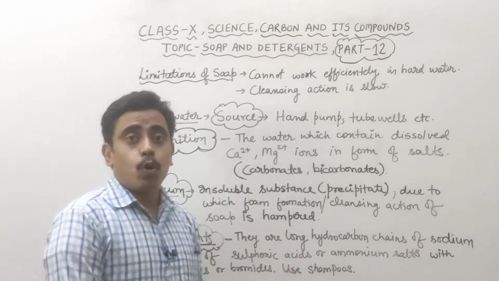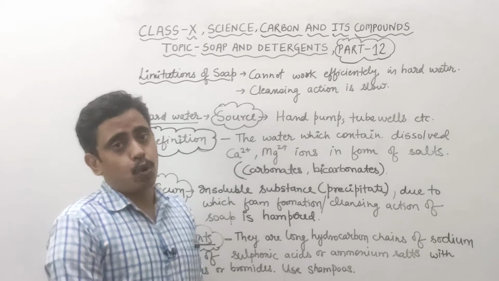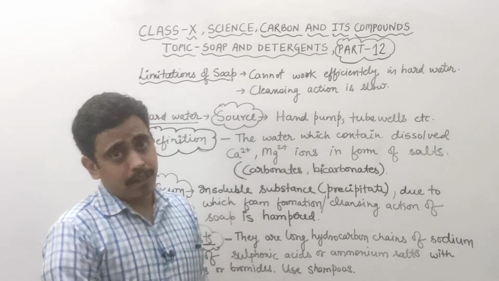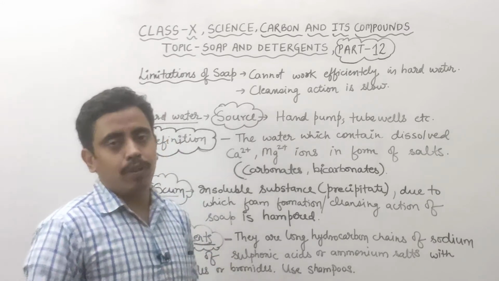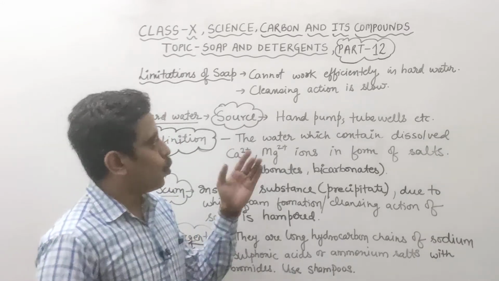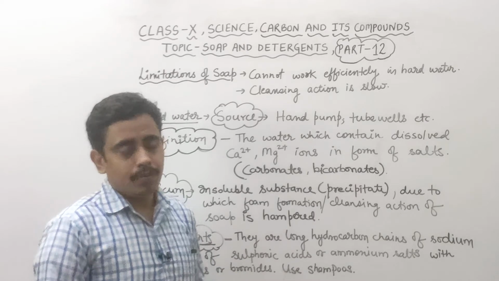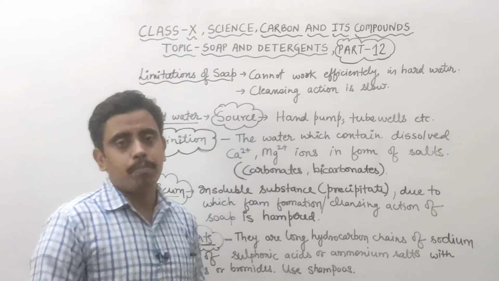The cleansing action of soap is quite slow, but detergents show their cleansing action comparatively faster. Soaps are biodegradable and detergents are non-biodegradable.